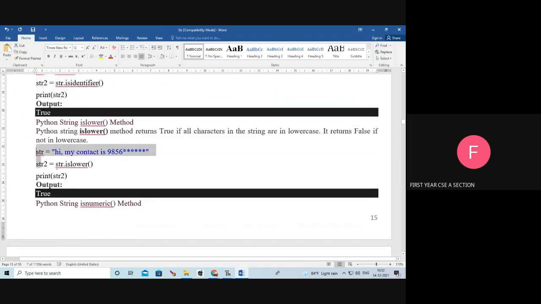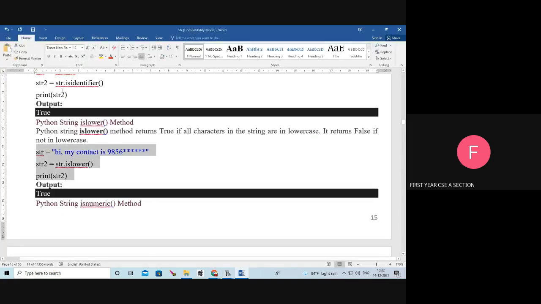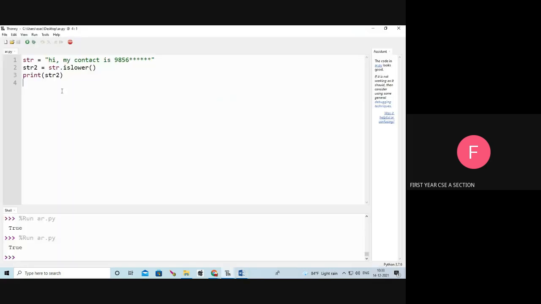Next, I am going to check whether the string is lower or not. Our next function is the islower function. It returns true if all the characters in the string are in lower case, otherwise it returns false. Here, str equal to hi, my contact is this number star star. Whether all the characters in the str are lower case? Yes. All the characters are in lower case, so it returns true.